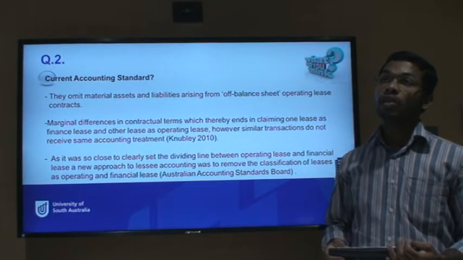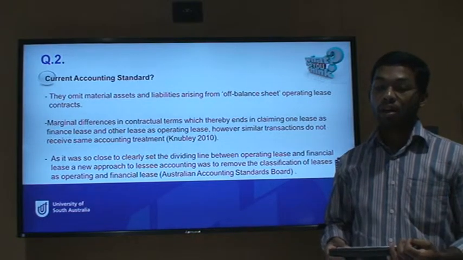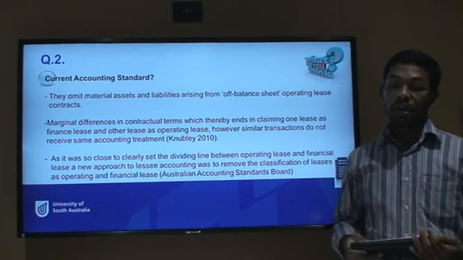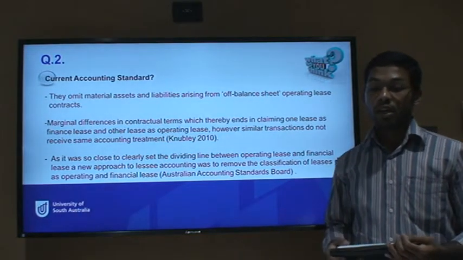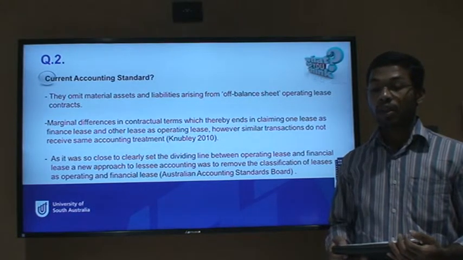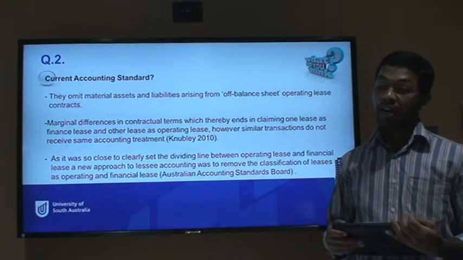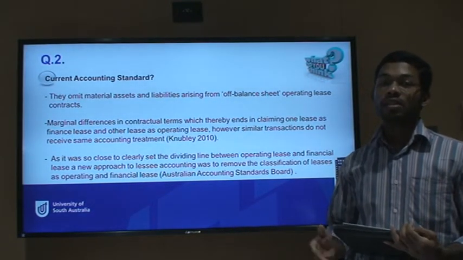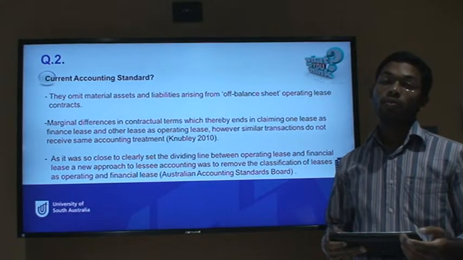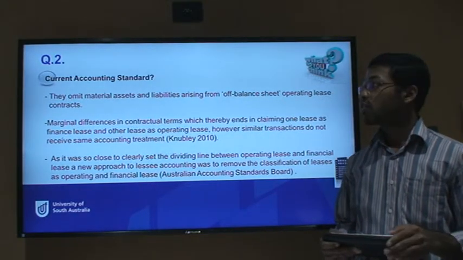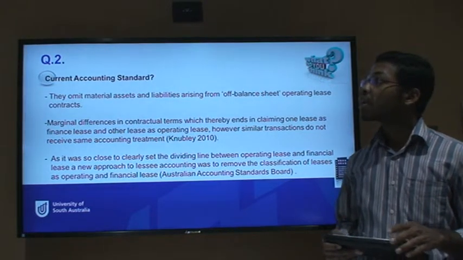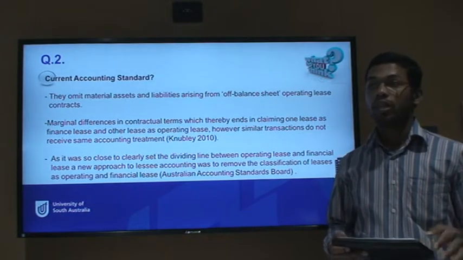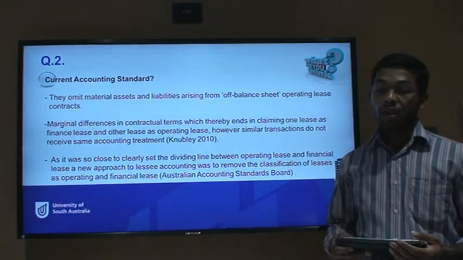Another limitation which drove the new accounting standard to come into force is that there have been marginal differences in contractual terms, which end up with one lease being classified as a finance lease and another as an operating lease. However, similar transactions cannot be carried forward with similar accounting treatment. That is one of the major drawbacks of the current accounting standard, which drove the development of a new accounting standard to deal with such factors.